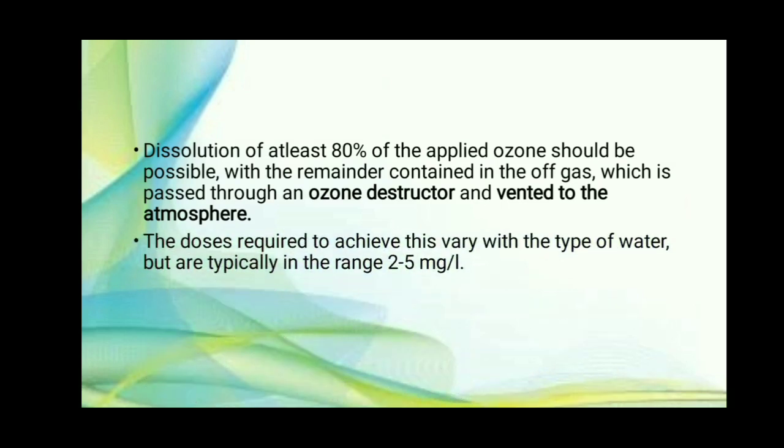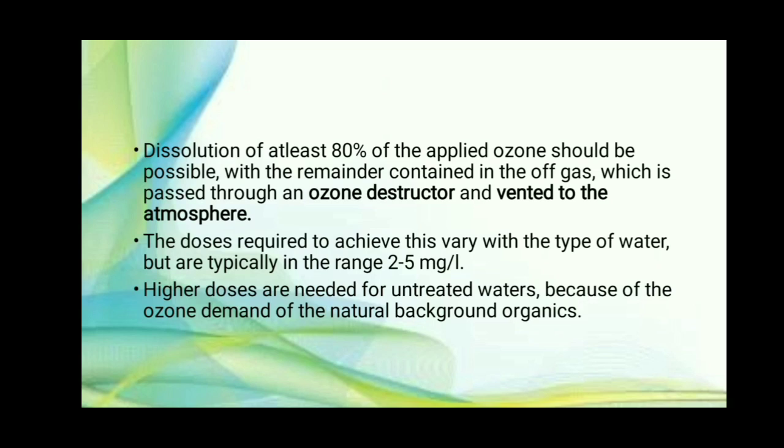The doses required to achieve this vary with type of water, but typically are in the range of 2 to 5 mg per liter. So the ozone requirement for disinfection is 2 to 5 mg per liter.